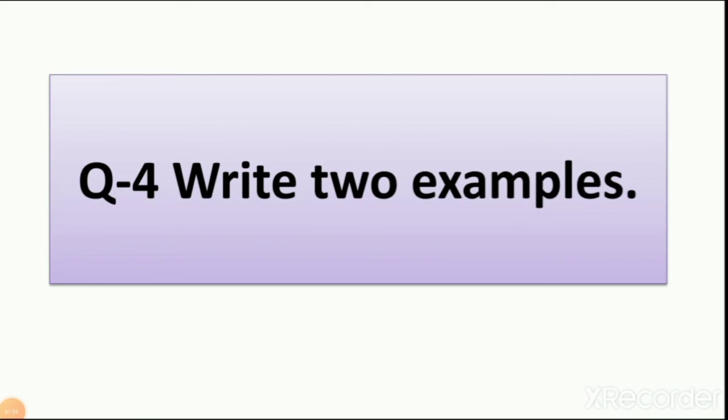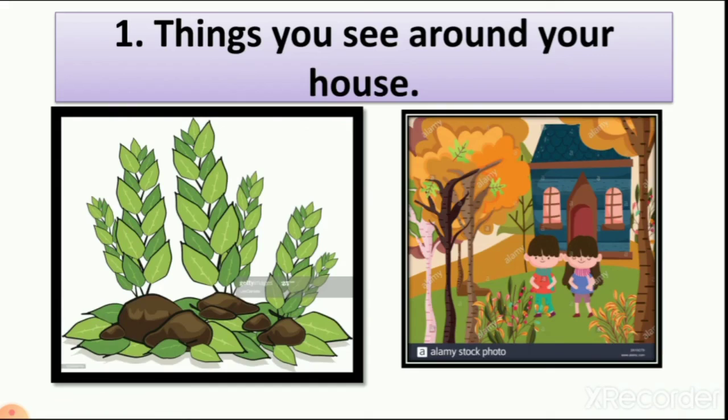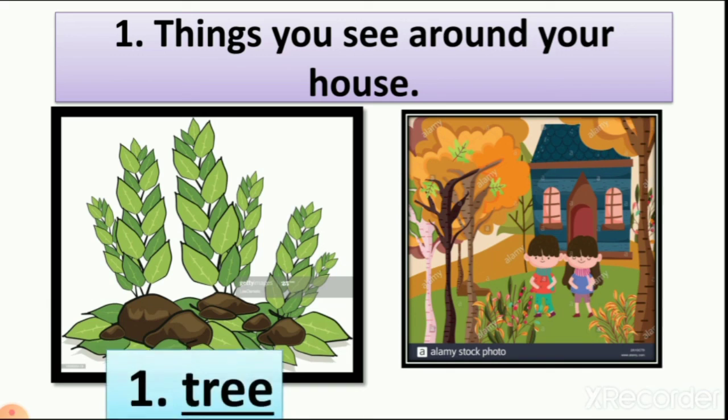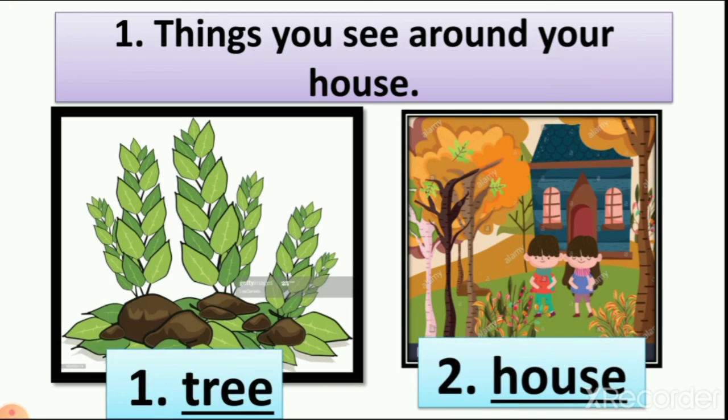Then number 4, write 2 examples. In this we have to write 2 names for each. First, things you see around your house. What do you see around your house? Mostly we all see trees and we see houses around our house. So I write here trees and house. You can write anything you see around your house. You can write any animal, you can write any vehicle also.